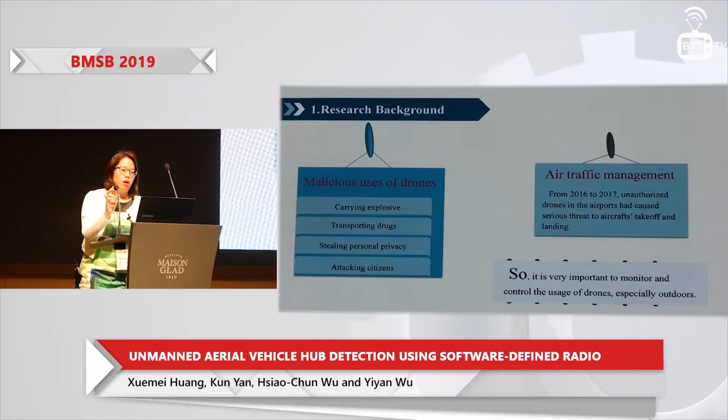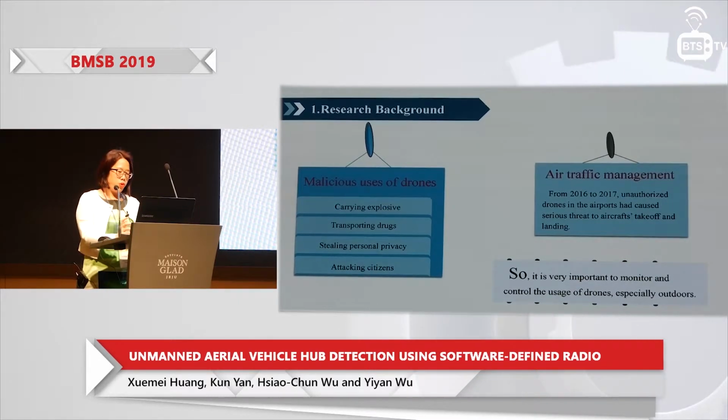Okay, now, about the research background, since more and more private drones are being used, the number of incidents involving their misuse is also rising. For example, carrying explosives, transporting drugs, stealing personal privacy, and attacking citizens. Moreover, drones also threaten air traffic management. So it is very important to monitor and control the usage of drones. And in this paper, we will focus on estimating the distance of the drones.